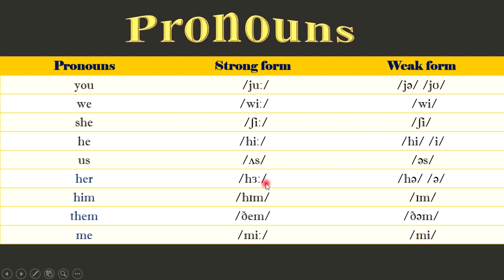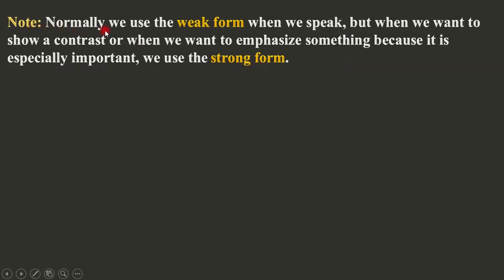Her for the strong, her or a for the weak. Him for the strong form, im for the weak form. Them for the strong form, them for the weak. Me, me.